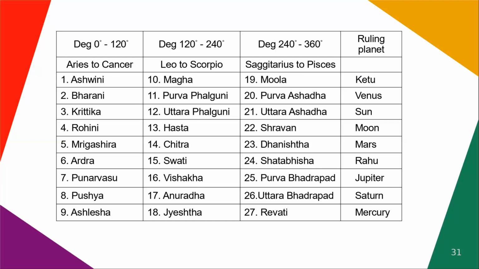Now, on a side note, I would like to mention that this sequence from Ketu to Mercury is followed in the most unique system of Mahadashas in Vedic astrology. We will learn in depth about Mahadashas in the advanced series after we finish this basic series. But for now, it's easier to remember the sequence and also the nakshatras which these planets rule. If you remember it by following this table, it will be easier to memorize.